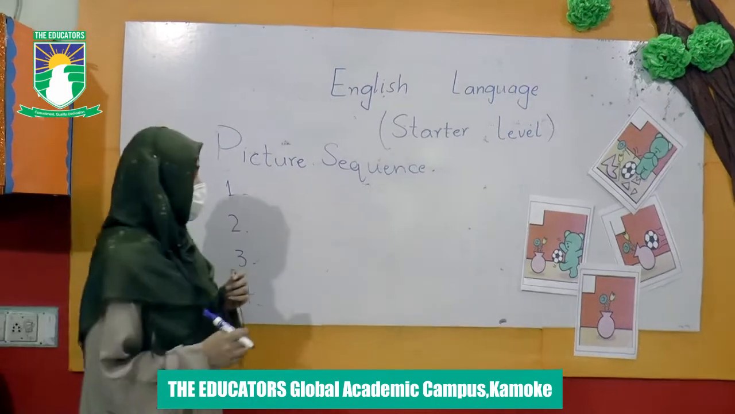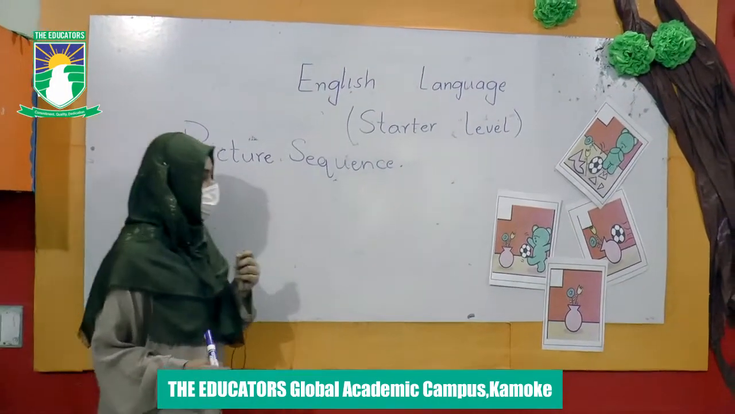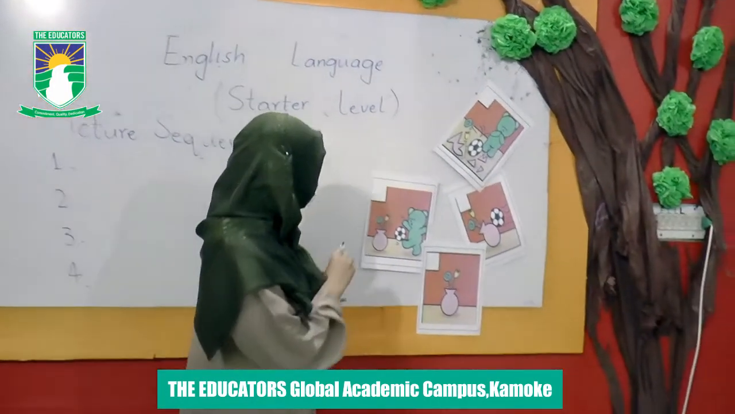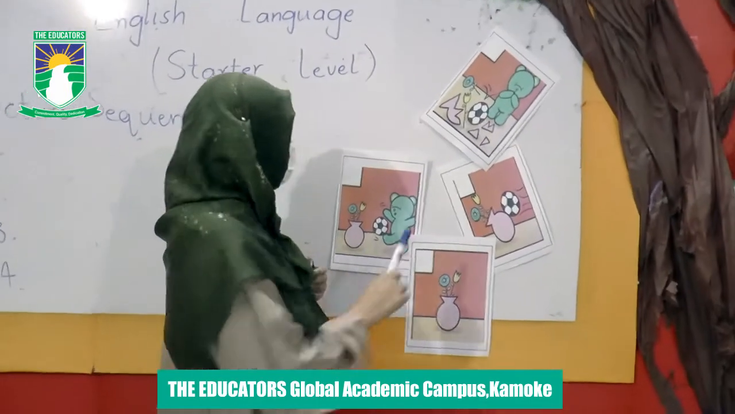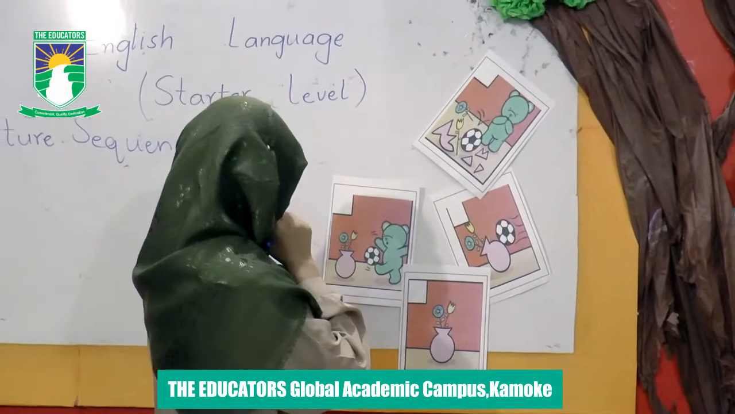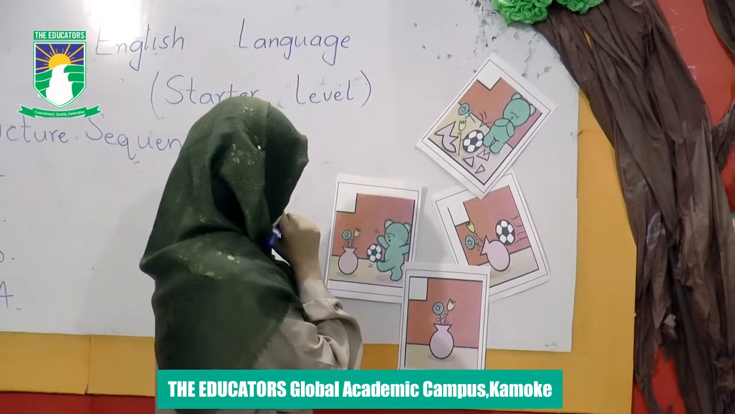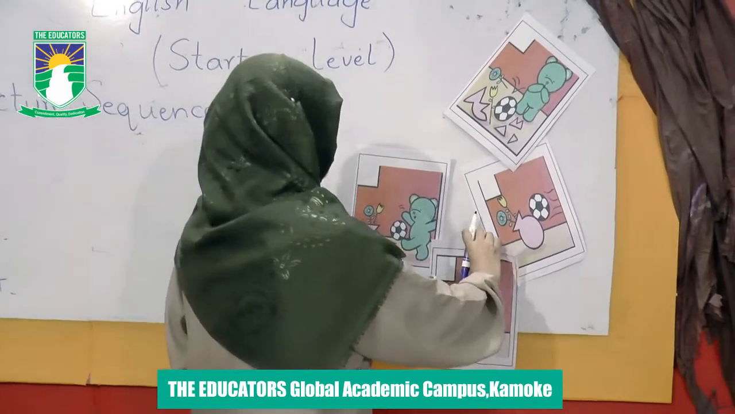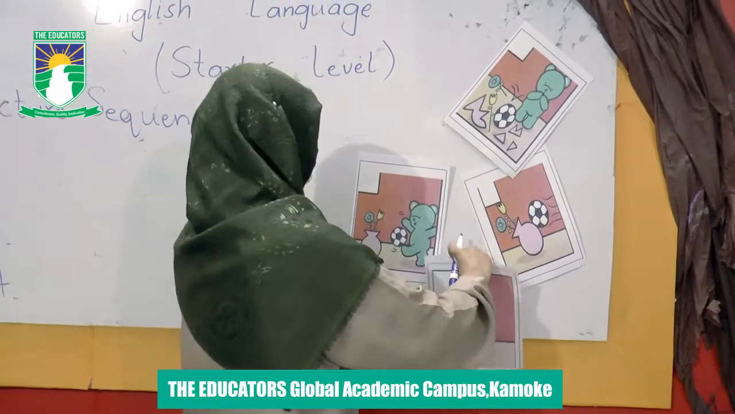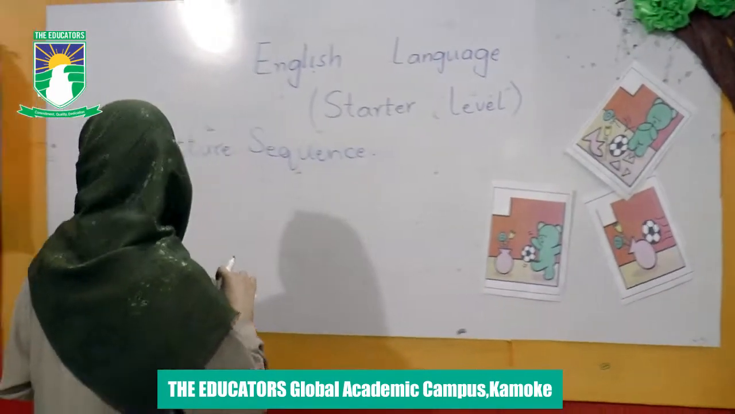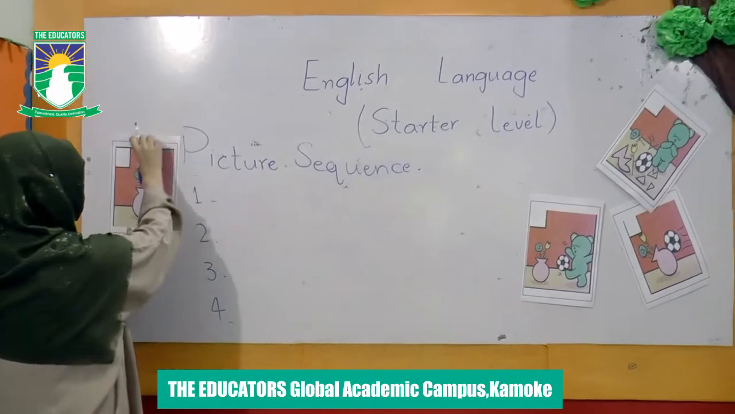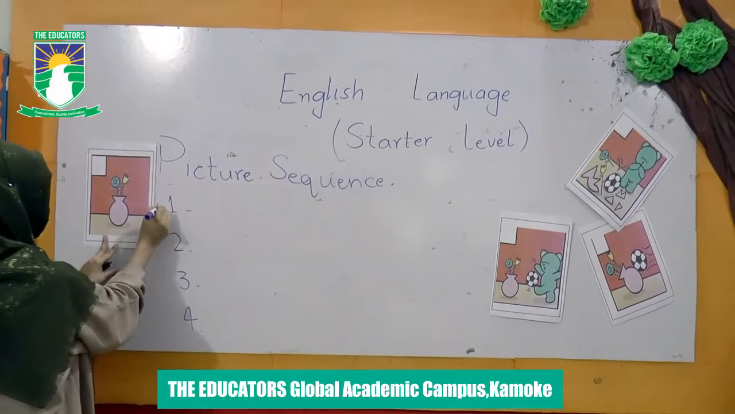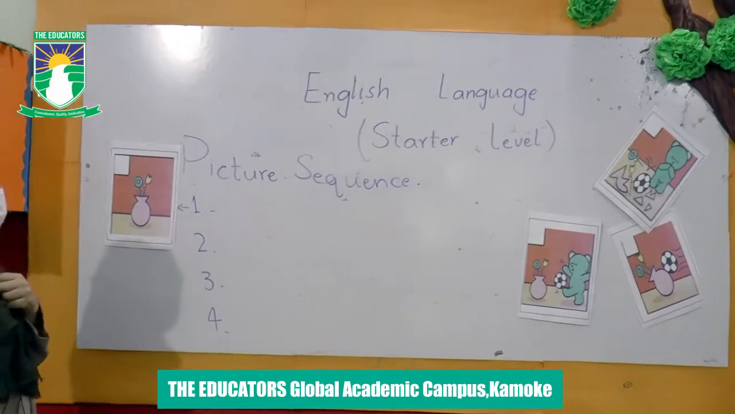First let's find out picture number 1. Which will be picture number 1? This one? No, not this one. I think this one? No. Yes, this is picture number 1. Take this picture from here and paste it near number 1. This is number 1, and there is a beautiful flower vase.